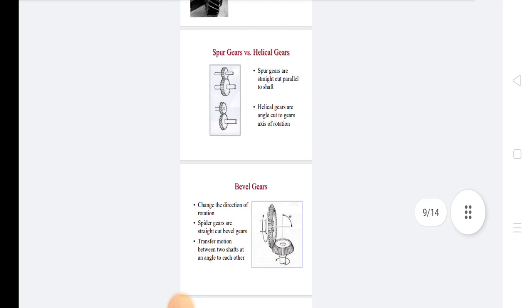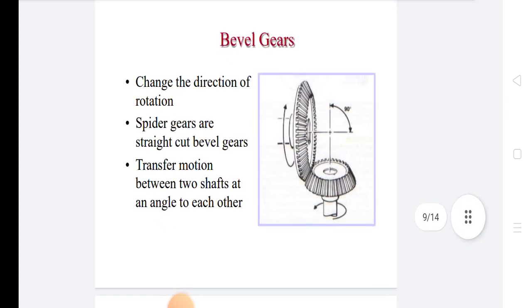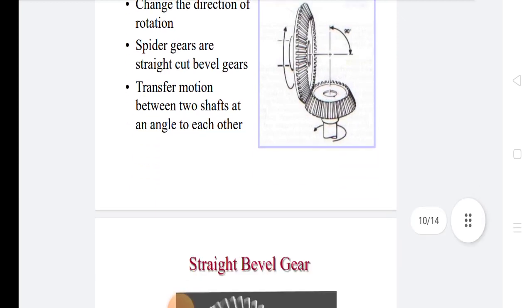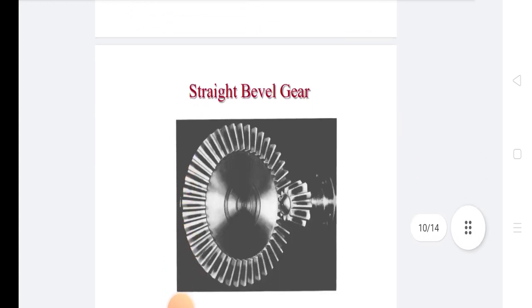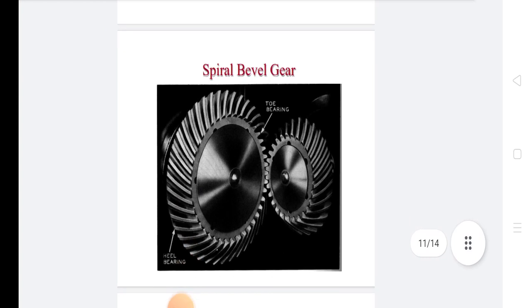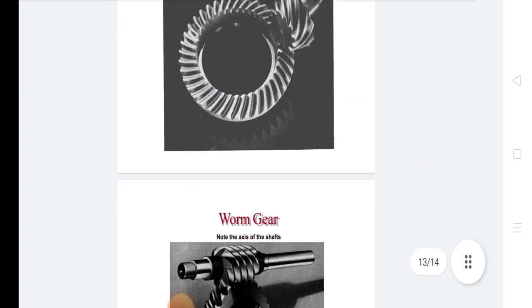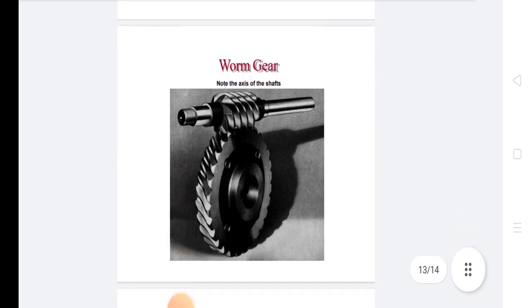Bevel gears change the direction of rotation. Spiral gears are straight cut bevel gears that transfer motion between two shafts at an angle to each other. This is the straight bevel gear. This is the spiral bevel gear. This is hypoid gears. This is the worm gear.